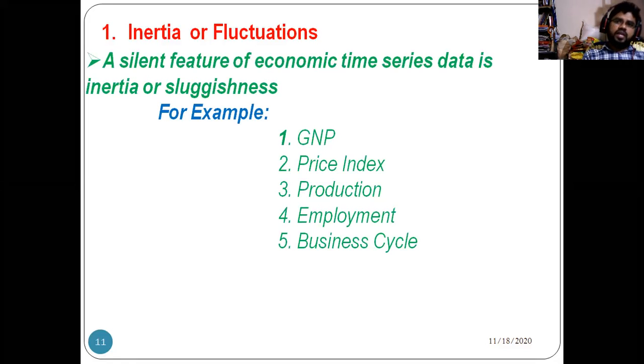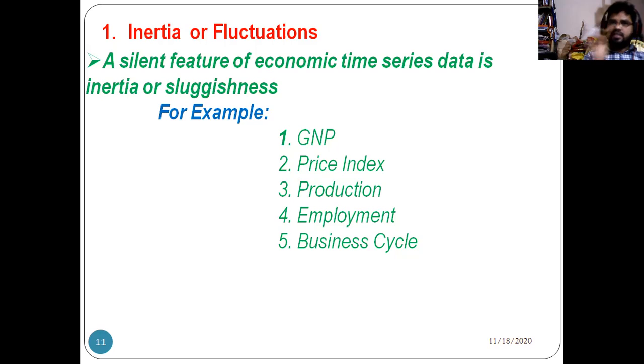When you take GNP data, it may always fluctuate, with ups and downs: an increasing trend, then a decreasing trend. If you take production, year by year it may increase slightly, some year it may decrease, and the next year it may increase again.